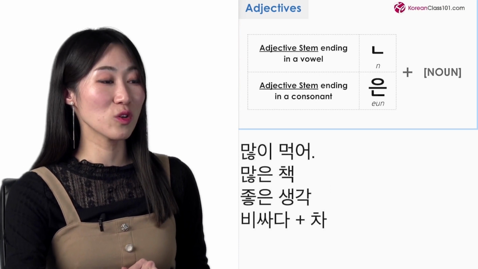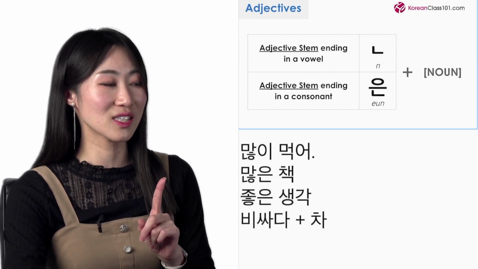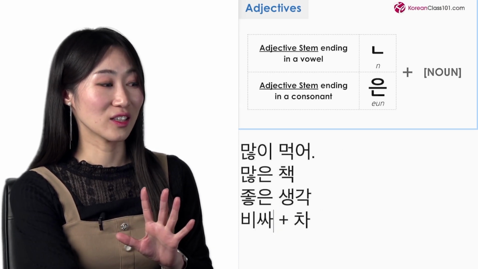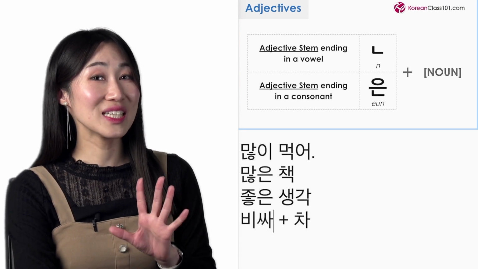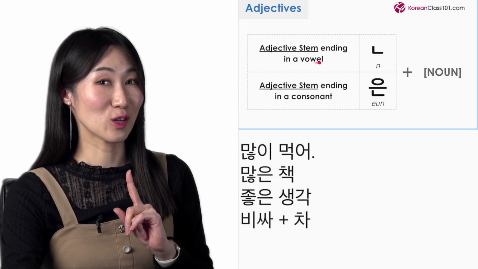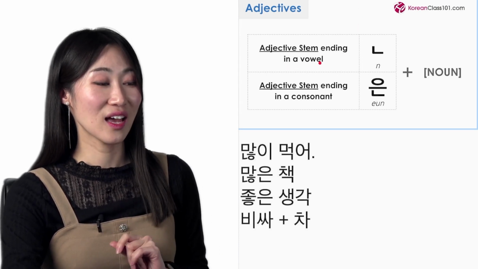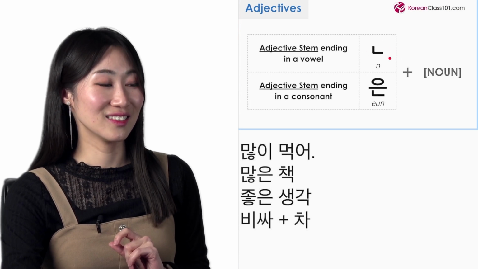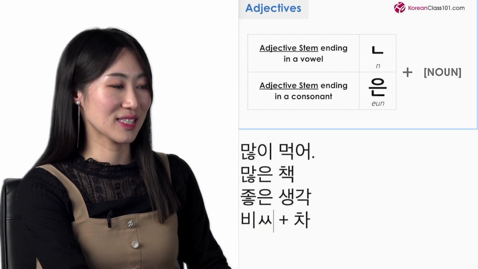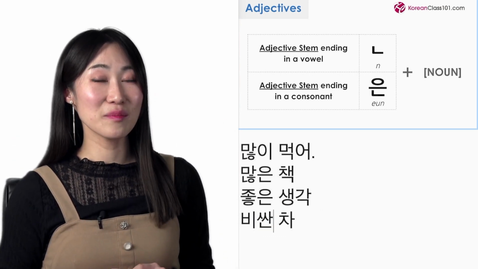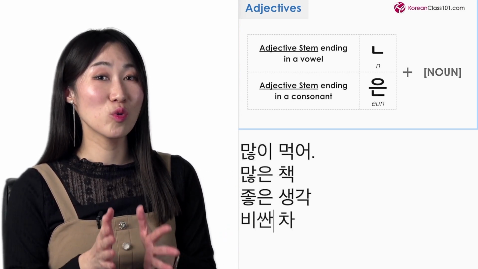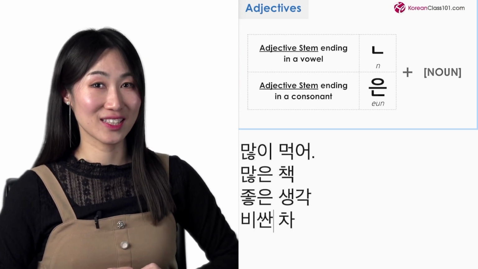Okay, so to use a noun modifier, I need to get the stem. What is a stem? The stem is always the verb or adjective without 다 at the end. So 비싸. It ended with a vowel sound, right? Since it ended with a vowel sound, I'm putting 니은 at the end. Just combine this as in 비싼. 비싼 차 means expensive car. So this is how you use a noun modifier with Korean adjectives.